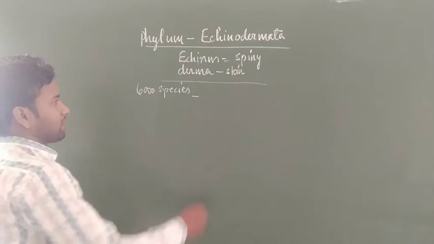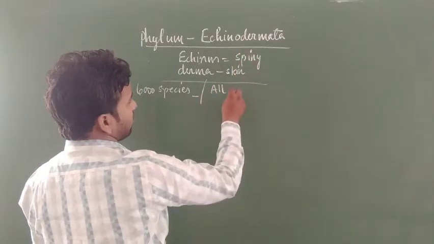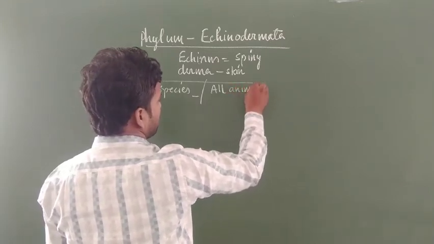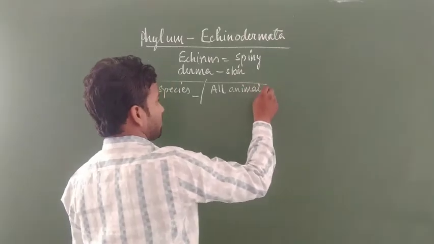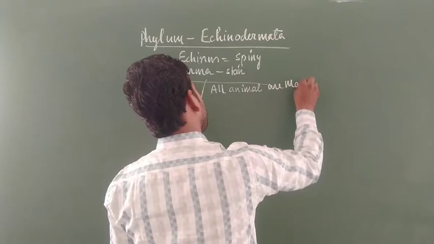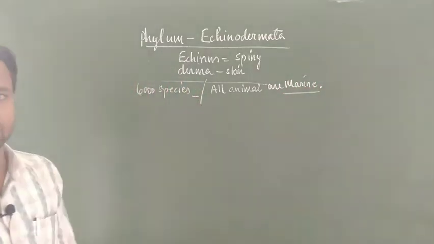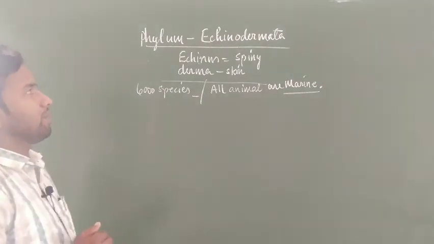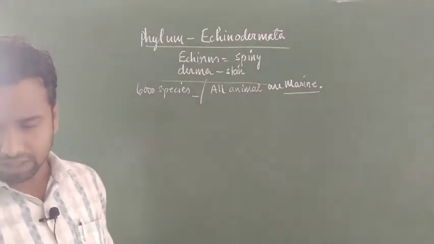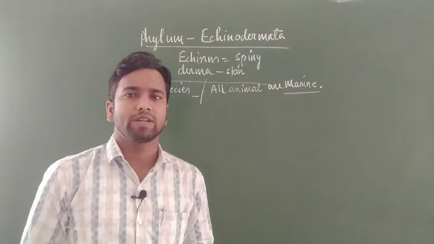One of the important points is that all animals belonging to this phylum are marine. They are found in the marine habitat, especially in salty water. Students, the members of echinoderms have some resemblance with chordates. What character do they have?